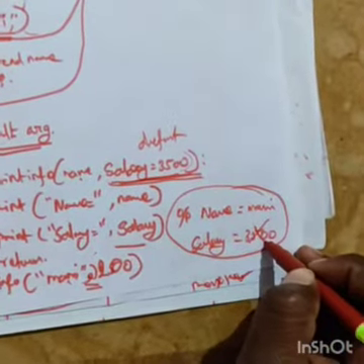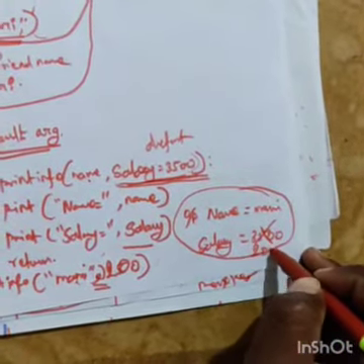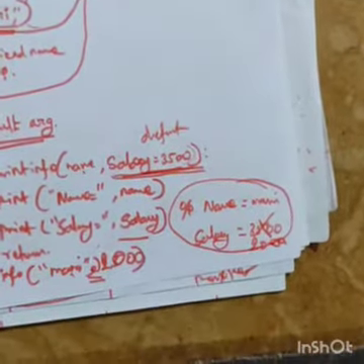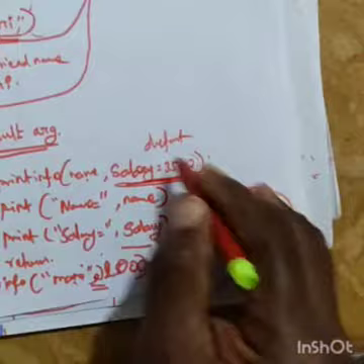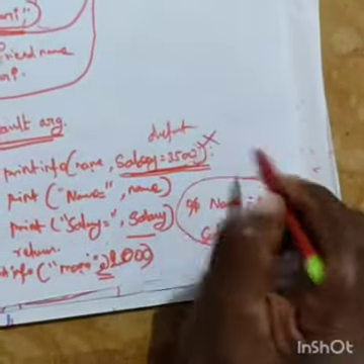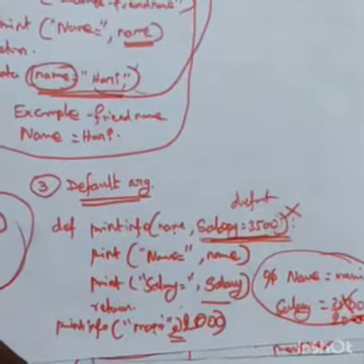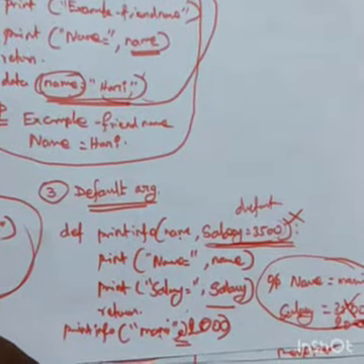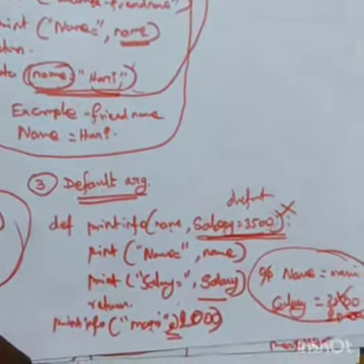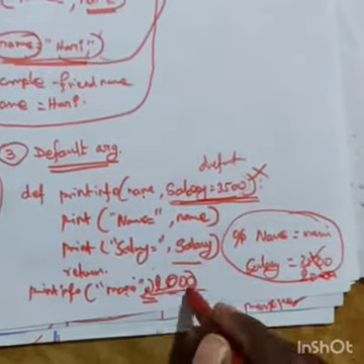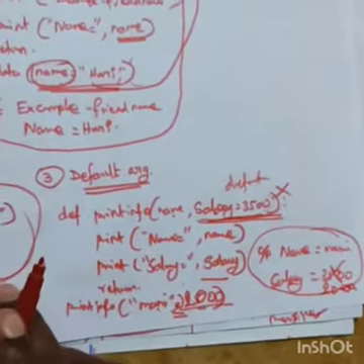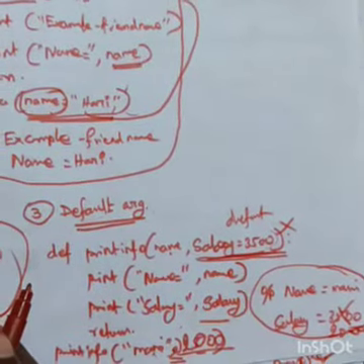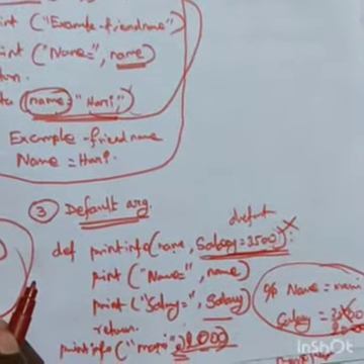The default value is not taken, only the 2000 value is taken. So there are two values, and only the 2000 will be taken. The default value is not invoked. In case a value is not there, the default value will be taken. In case a value is there, that value will be taken. That is called the default value. So take your book and listen to me, students.